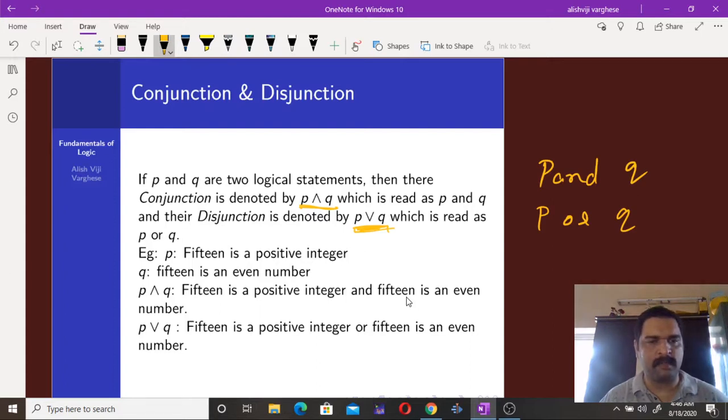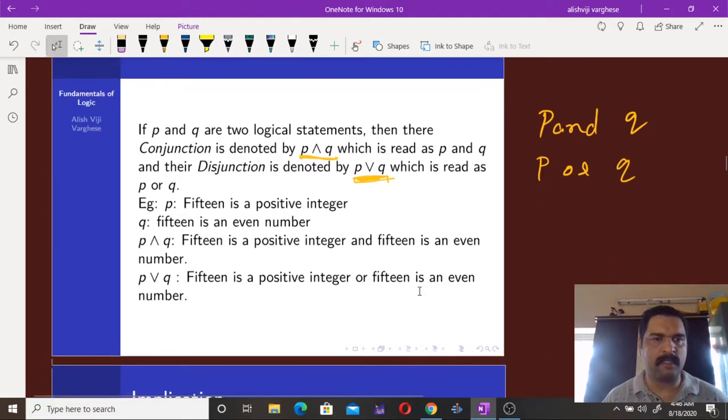We connect two primitive statements using the AND connective. And the second case, P or Q: 15 is a positive integer or 15 is an even number. So these are the two methods by which we can connect two primitive statements and obtain a compound statement from them.